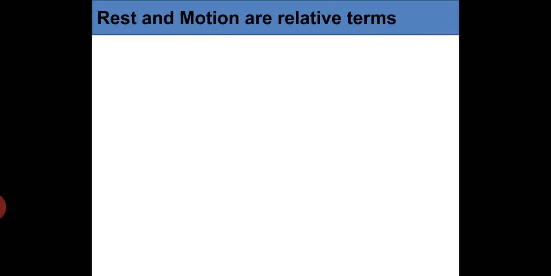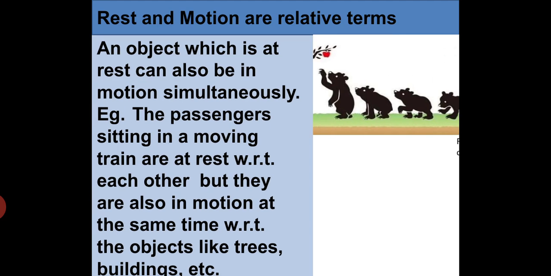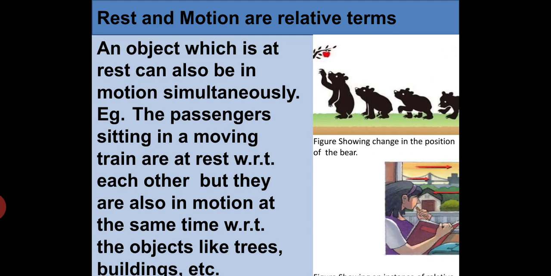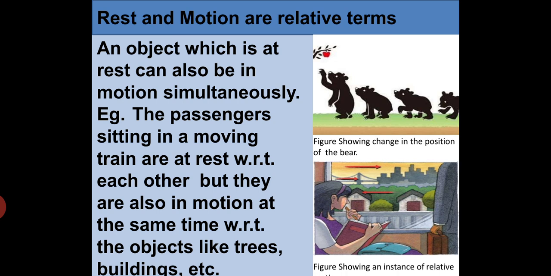So how are rest and motion relative terms? An object which is at rest can also be in motion simultaneously. For example, the passengers sitting in a moving train are at rest with respect to each other. But they are also in motion at the same time with respect to objects like trees, buildings, etc.